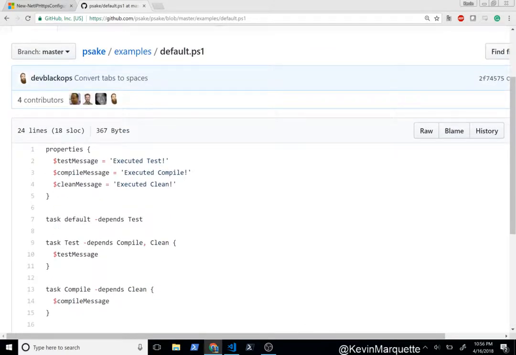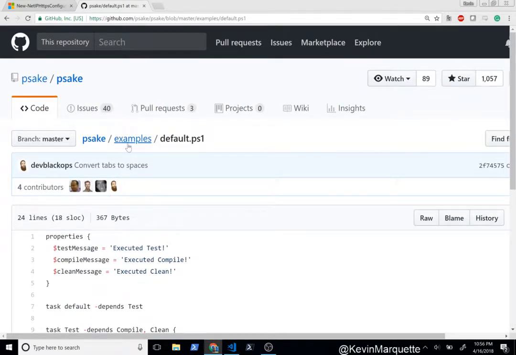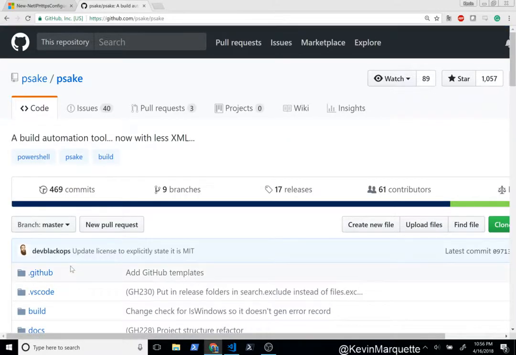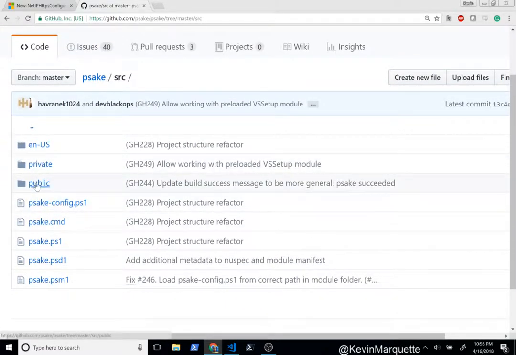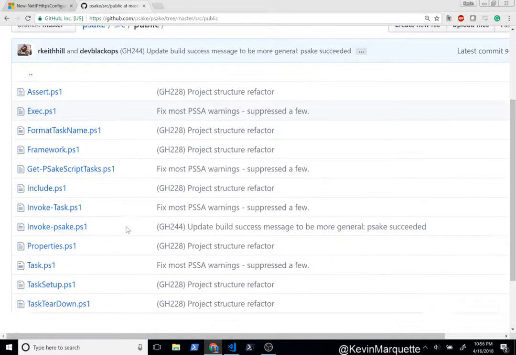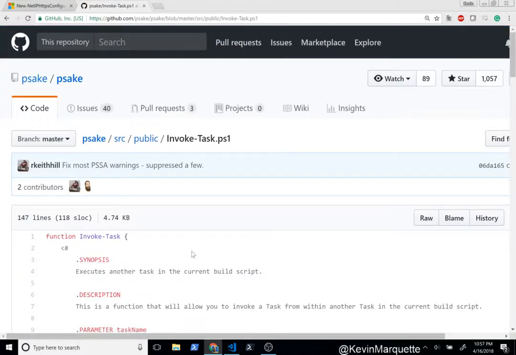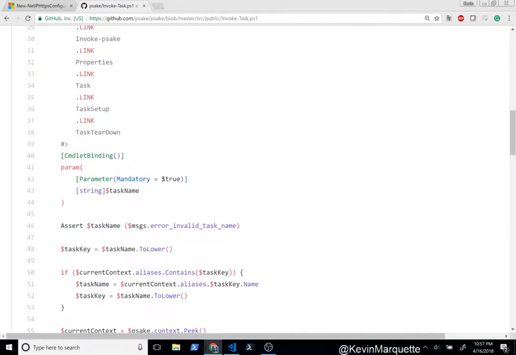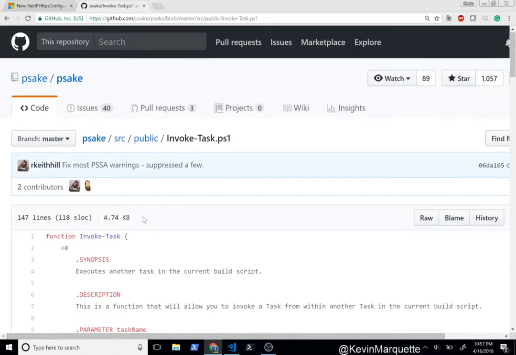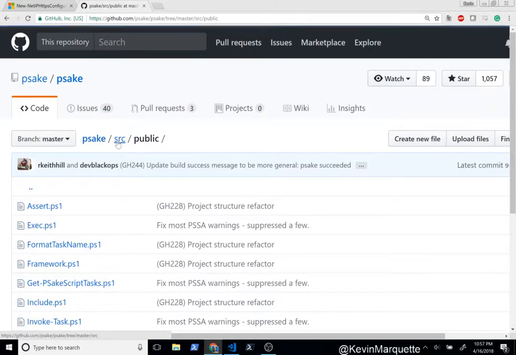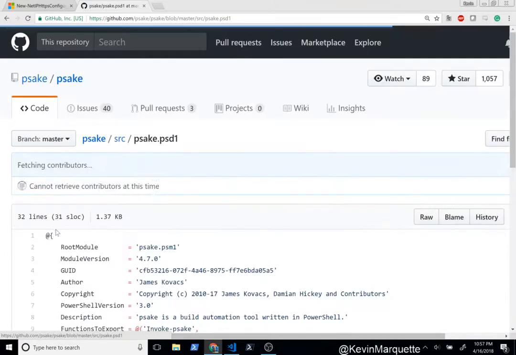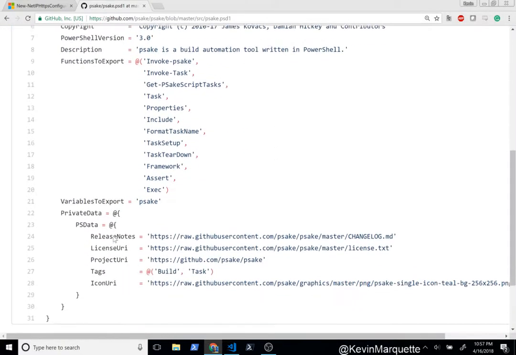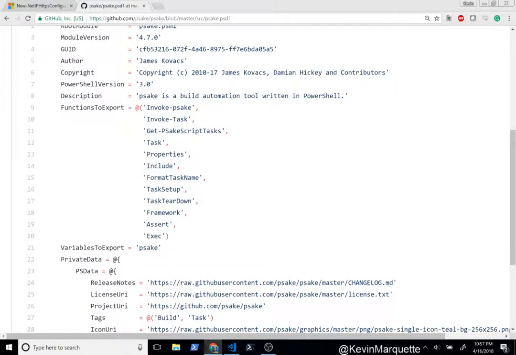So I could have sworn though it was an alias. I don't know how I got that mixed up. It's very obviously it there. Look at the source. So I have public Invoke-Task into a parameter. Alright. How's this not an alias for that? PSD1? Functions, variables to export? I hear him.